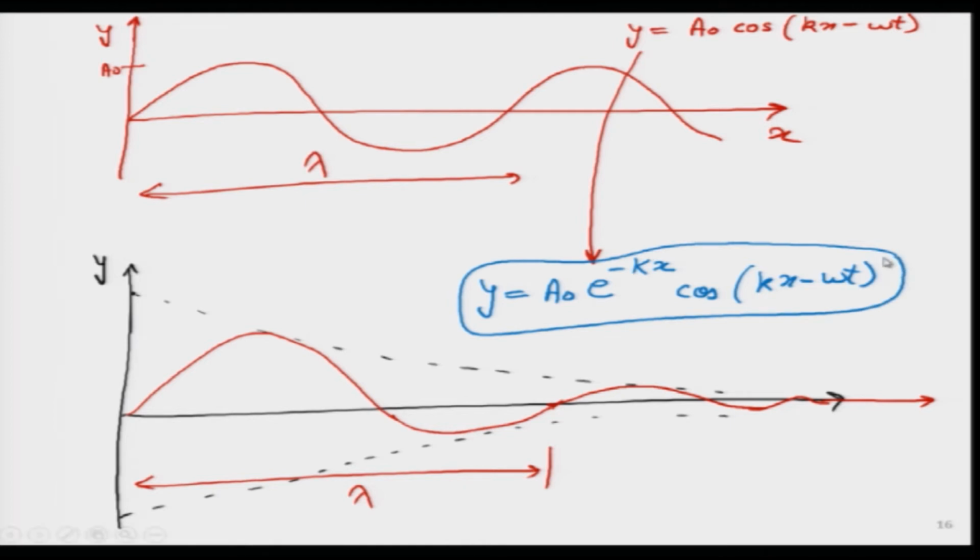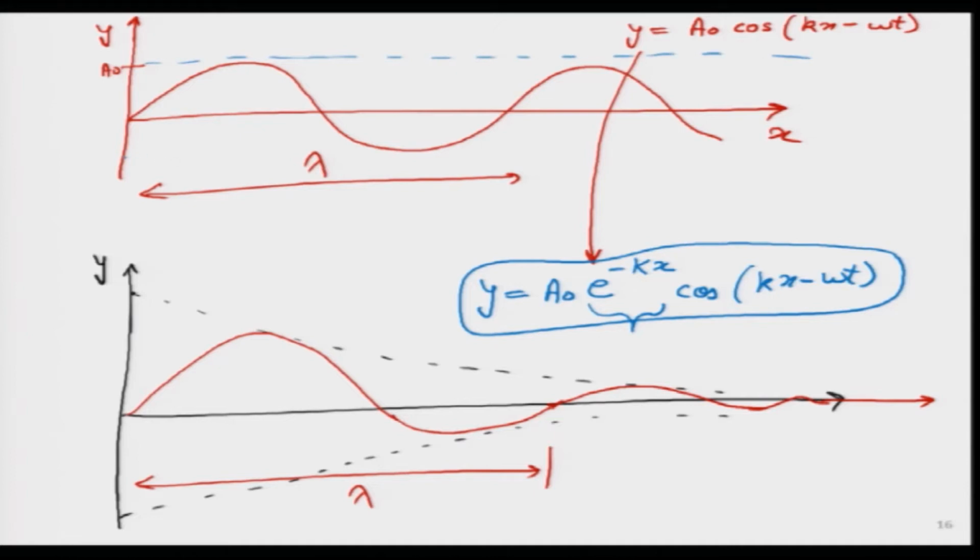So, there are two reasons I am just introducing this new concept. One is that it is very easy to understand it graphically. So, when we see it on the screen, this image is very easy to understand, that the sine wave was having the constant amplitude as a function of distance.